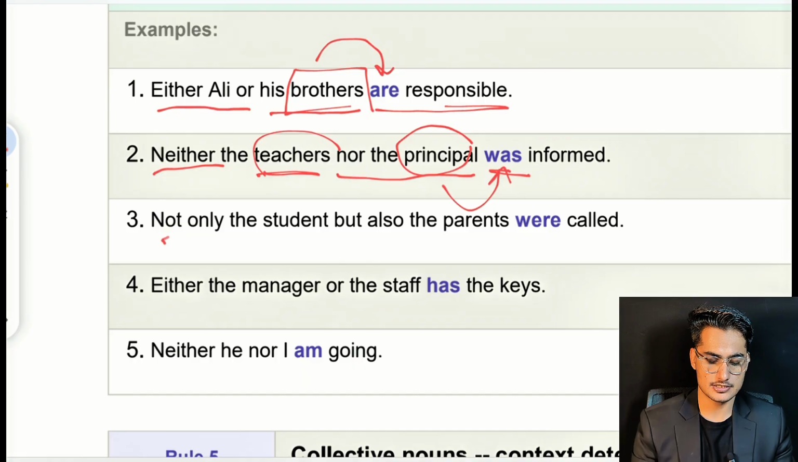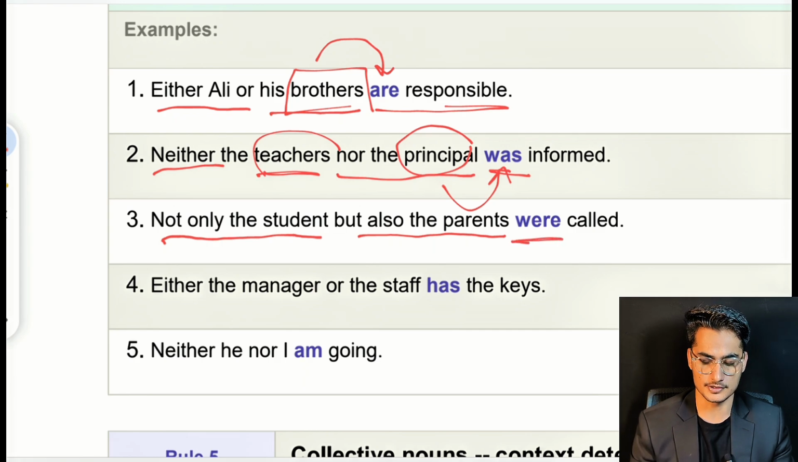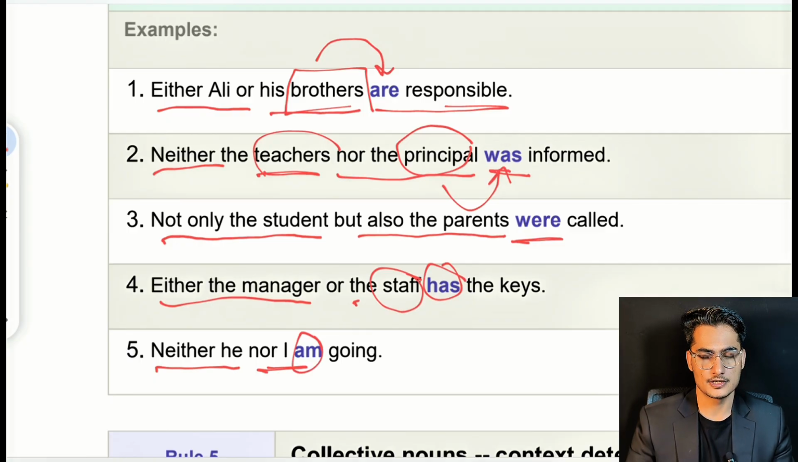The next sentence is: not only the student but also the parents were called. Parents over here is plural, so that's why we are using were. Next sentence is: either the manager or the staff has the keys. So staff is acting as a singular subject. Next is: neither he nor I am going. I think most of you know that I follows the verb am.